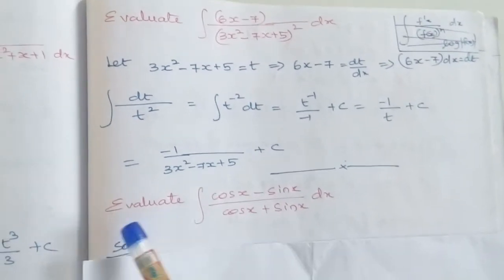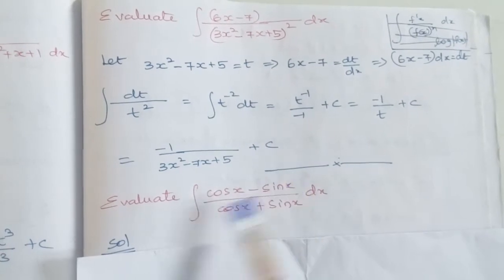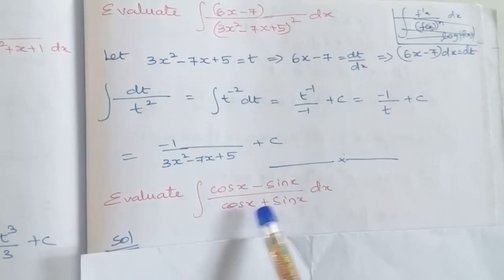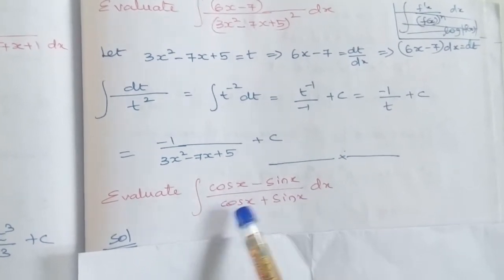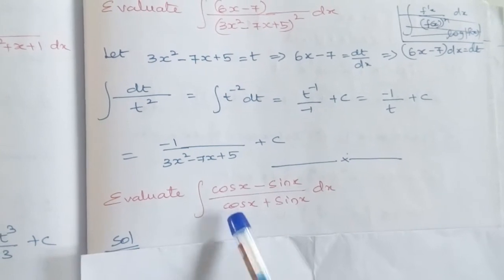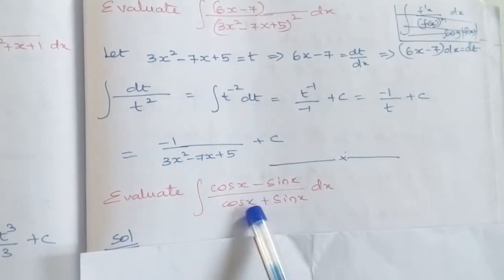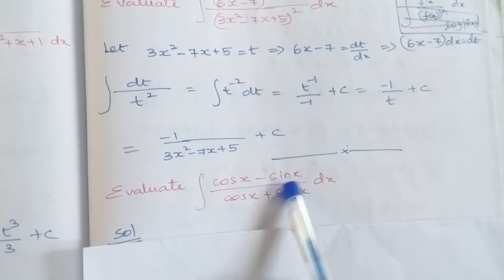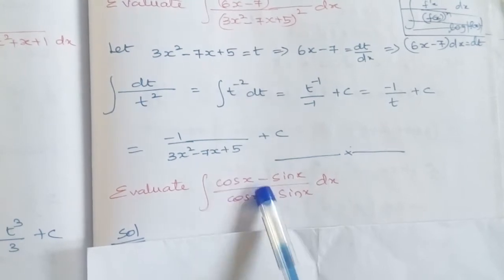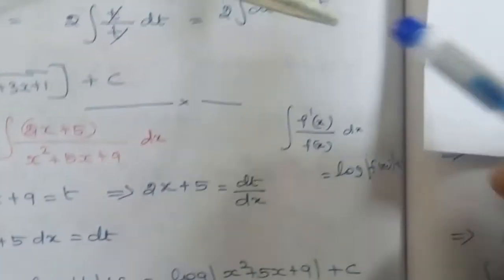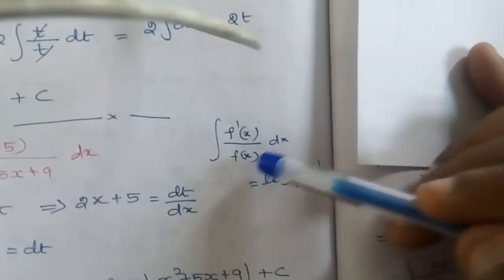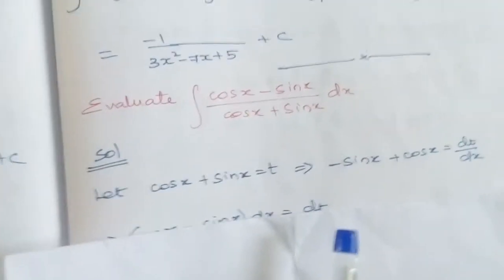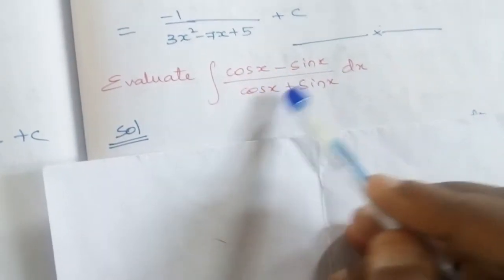Now we are moving on to the next question. Evaluate integration of (cos x minus sin x) divided by (cos x plus sin x) dx. This 1 divided by cos x plus sin x is the composition function, in which cos x plus sin x is the first function. So we will check whether the derivative of this expression gives us the numerator. Derivative of cos x is minus sin x, derivative of sin x is cos x. Hence it is in the form of integration of f dash of x divided by f of x dx. So we can directly write the final answer as log mod denominator, here log mod cos x plus sin x.